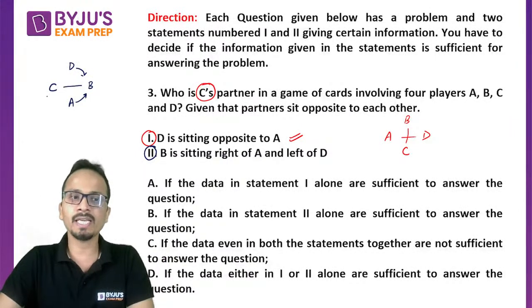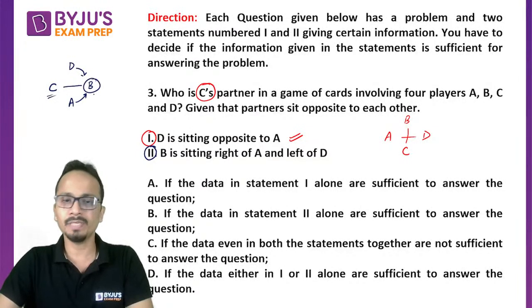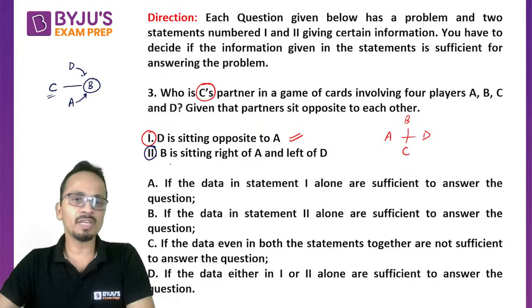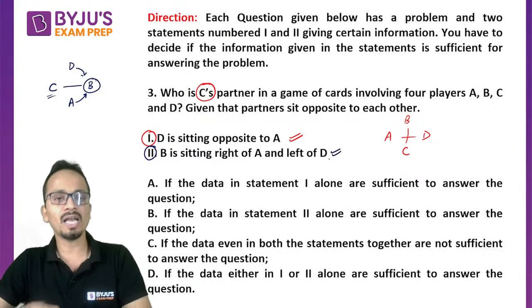So in this case again, the partner of C will be B. So I can say that the answer can also be given using statement number 2 alone.